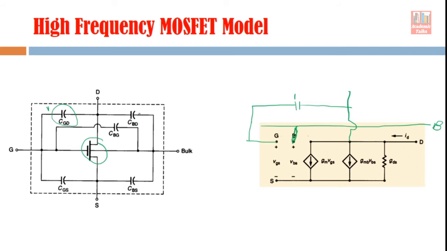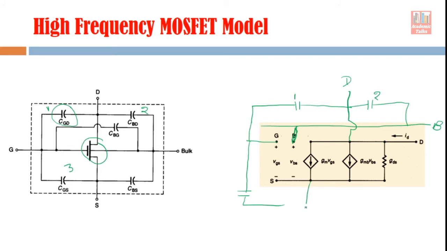Now the bulk drain capacitance, bulk and drain. This is our drain terminal, and this is our bulk terminal. So like this. Number 2 here. Number 3, gate source. This is gate and this is source. So we will show it like this.